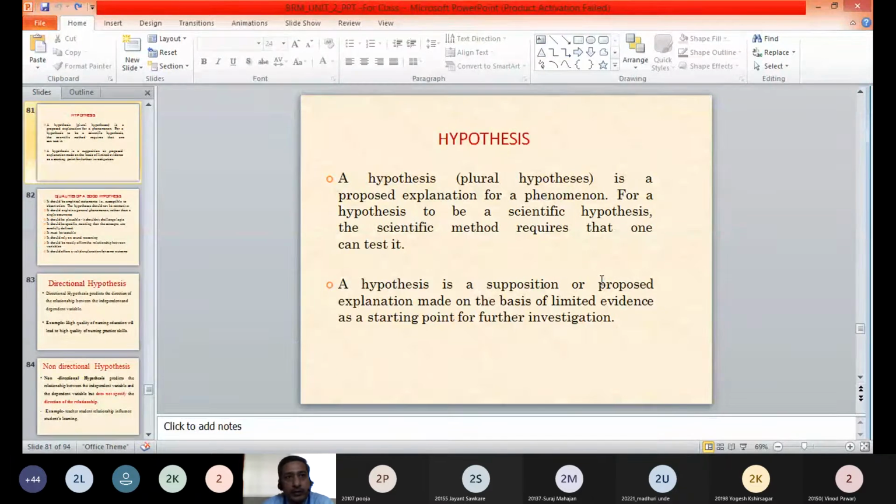So by this type of literature survey, or we can say exploratory study, the researcher is able to understand what may be the probable reasons for that particular problem. So after getting these probable reasons as a cause for that problem, he will be able to devise a few assumptions to solve that problem.